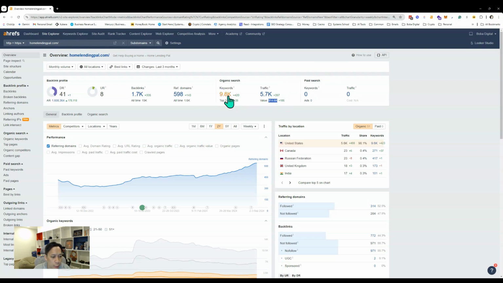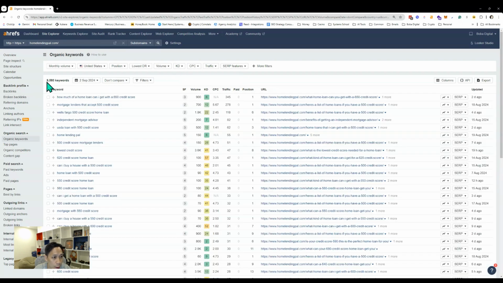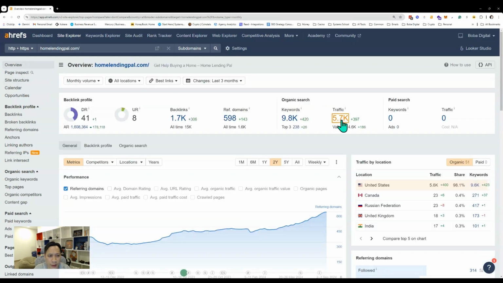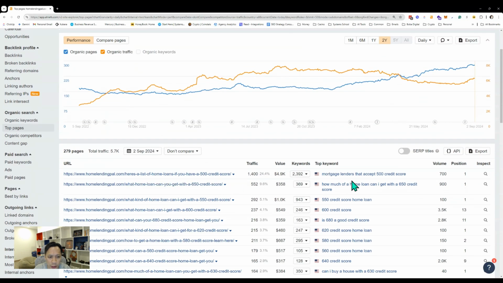But let's look at the keywords, right? This is telling us what keywords we rank for and how many different keywords. So we can see here, we're ranking for 9,580 keywords, and these are all the different keywords that we're ranking for. Let's zoom in a little bit, make it bigger. Okay, and then the traffic. Again, this is letting us know which pages and keywords we're getting traffic for. It looks like this page here, a list of home loans if you have a 500 credit score, mortgage lenders that accept a 500 credit score, is where we're getting the most traffic from right now.